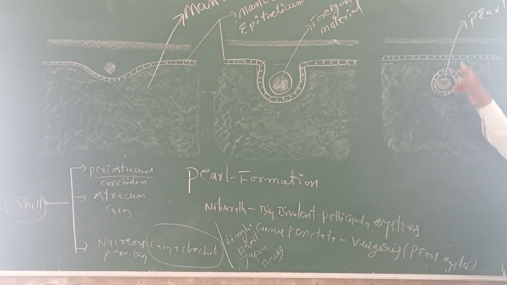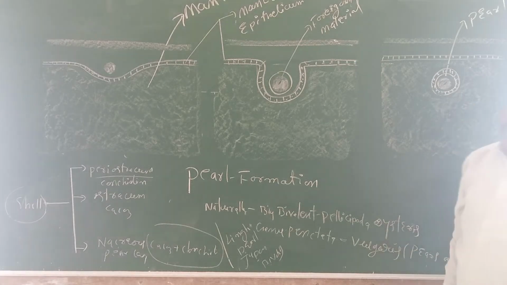That's why numerous concentric layers are formed around the foreign particle. Then what happens? Pearl formation takes place. Numerous uncountable layers are there, shiny, whitish, bright in color. Around the sand particle or foreign particle, the shiny substance is concentrated in numerous layers. Finally, the pearl is formed. These are removed from the mantle cavity and sent to the market.